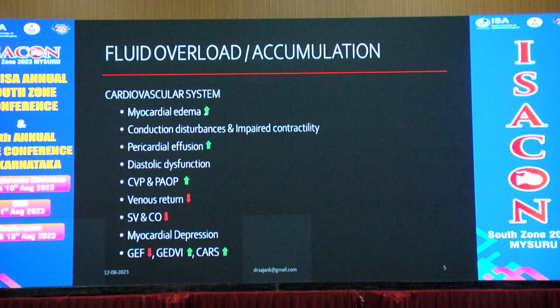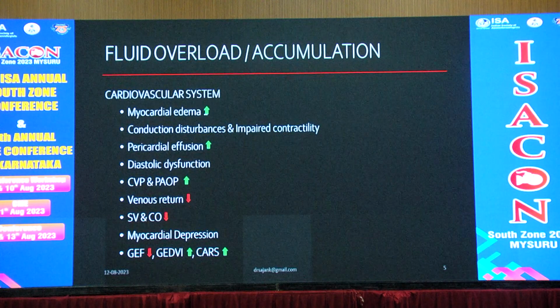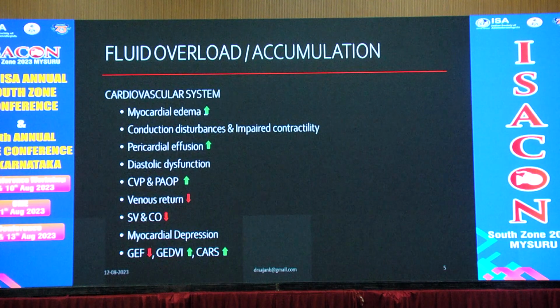Coming on to the fluid accumulation syndrome, the pathophysiology associated with the cardiovascular system is increased myocardial edema, conduction disturbances and impaired contractility, increased pericardial effusion, diastolic dysfunction, CVP and PA pressure increased, venous return decreased, stroke volume and cardiac output decreased, myocardial depression, global ejection fraction decrease, GEDV and global end-diastolic volume index decrease, and cardio-renal syndrome.